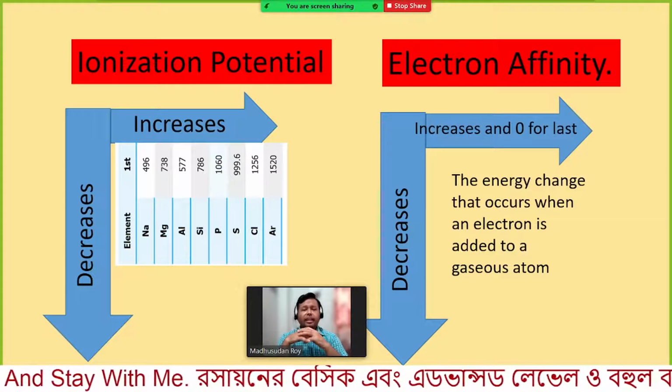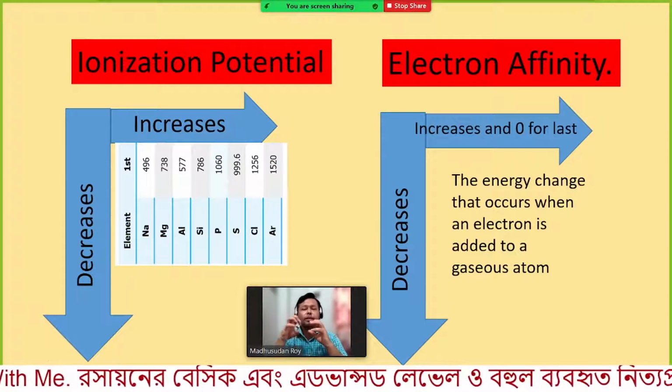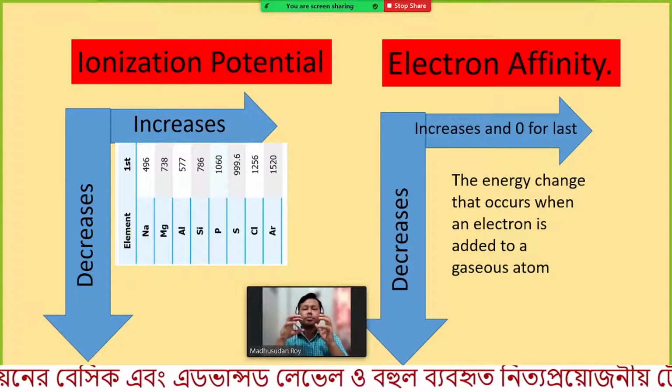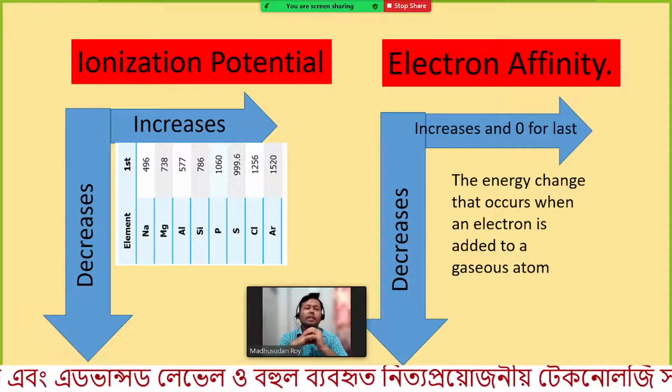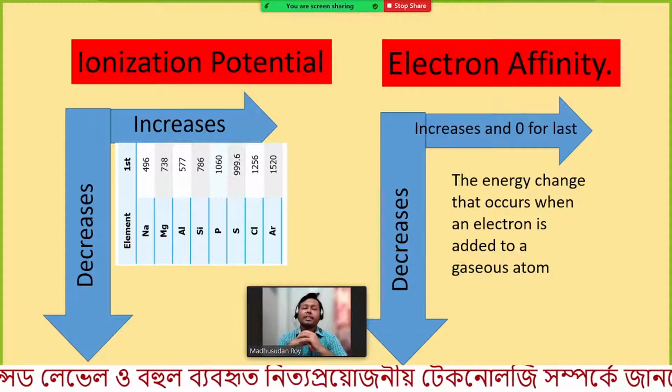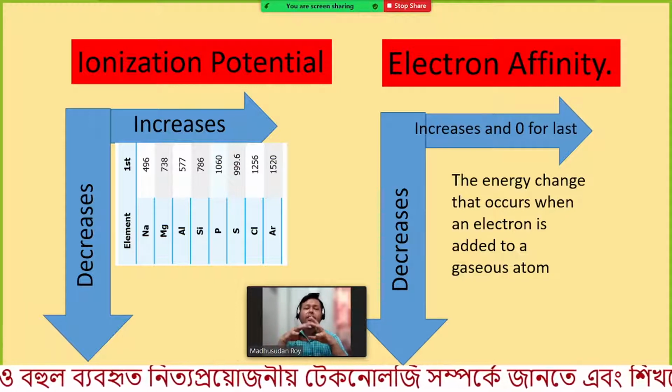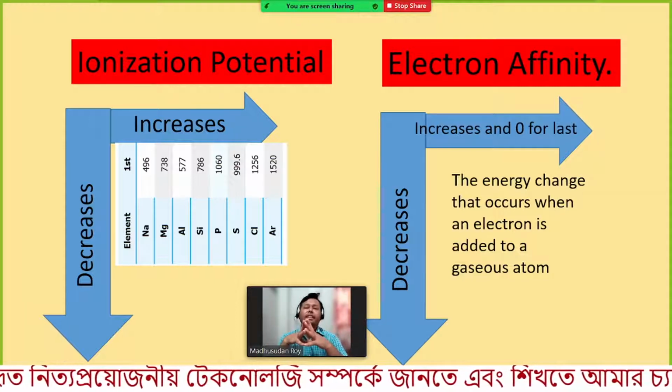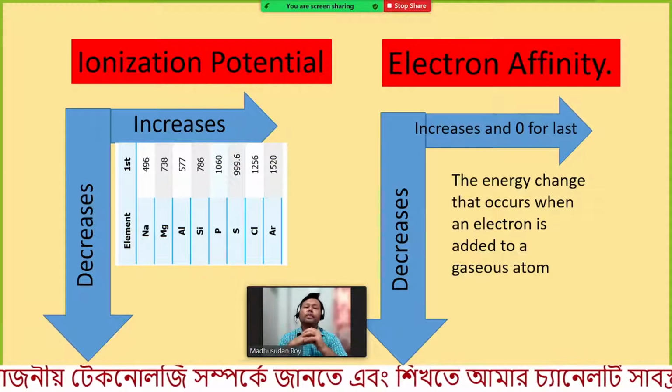For any element, if the element attracts the electron very well or too much, then it has high electron affinity. And if it does not attract any electron, in that case the electron affinity is very low.